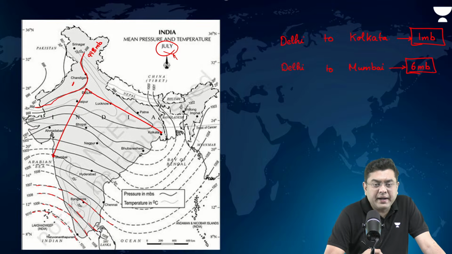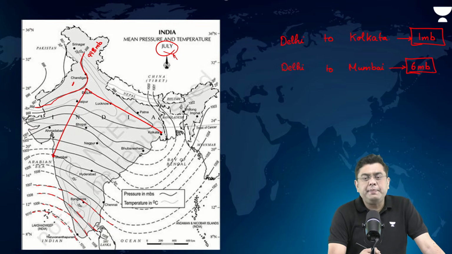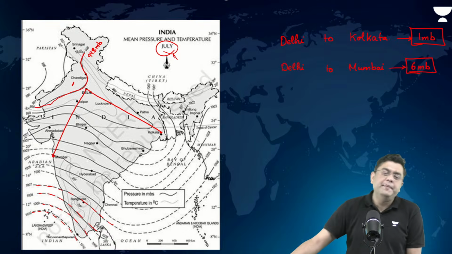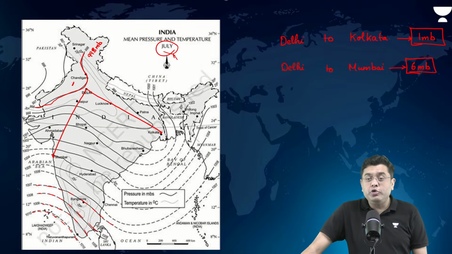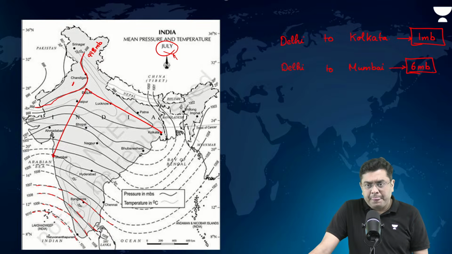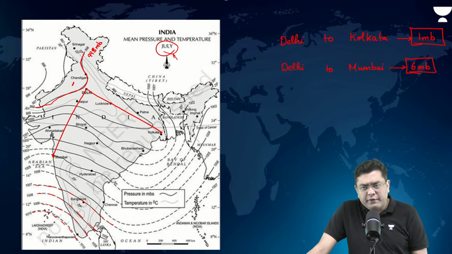correct. Avantika, the line is not straight because pressure is not uniform. Just like temperature is not uniform, pressure is also not going to be uniform. Okay, we will discuss pressure also, that there is a thermal pressure and something known as the dynamic pressure. We will discuss that also. But today, we just take the generic example.